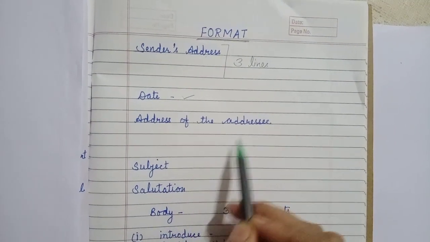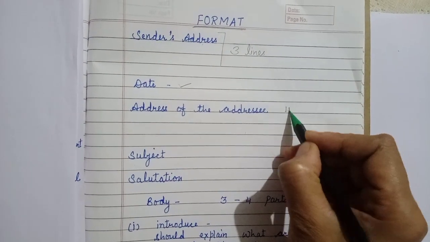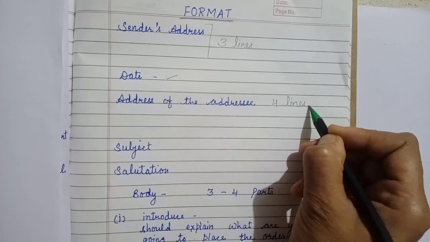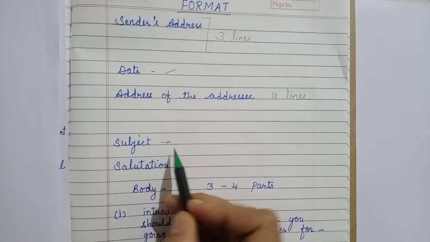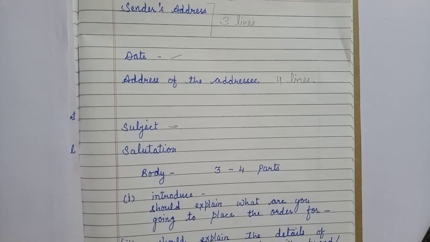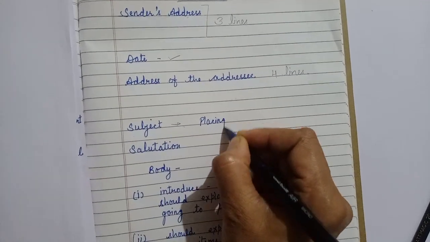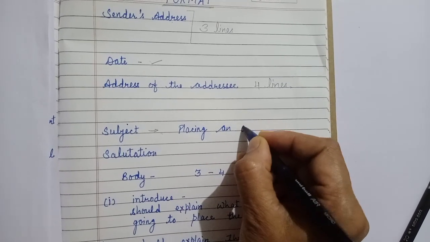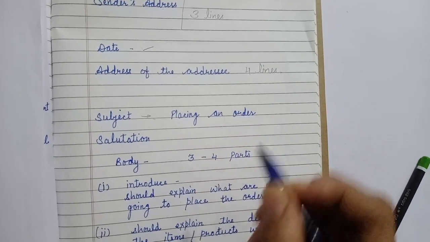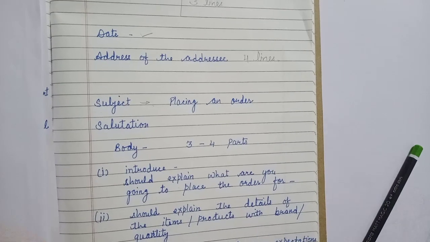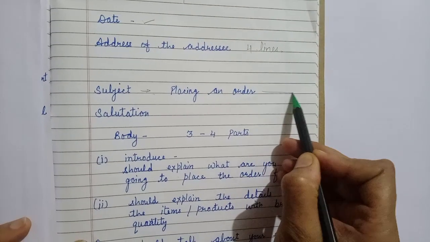Then the address of the addressee to whom we are writing, it should come in 4 lines. Then the subject. When we are placing an order, whatever commodity or item we are going to place an order for, we would mention here.